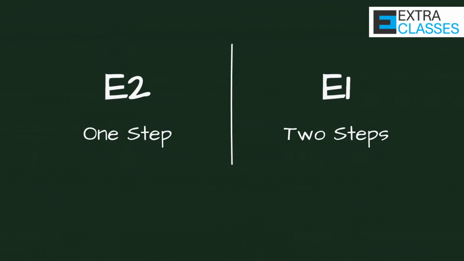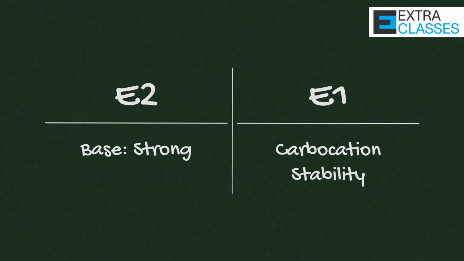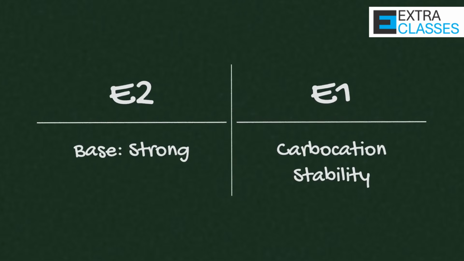Now let us compare E1 and E2 clearly. In E2, elimination happens in one step. In E1, elimination happens in two steps. E2 does not form a carbocation. E1 forms a carbocation. E2 depends on a strong base. E1 depends on carbocation stability.